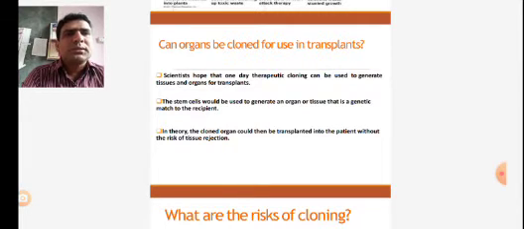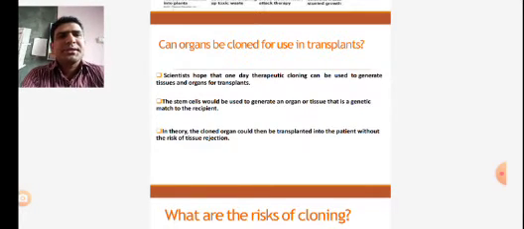The cloned organ could then be transplanted into the patient without the risk of tissue rejection. Means when stem cells are used, they are not foreign tissues for the host where we have to transplant that organ, and there would be no rejection from the host cell. So likewise, it can be used for the transplantation technique.